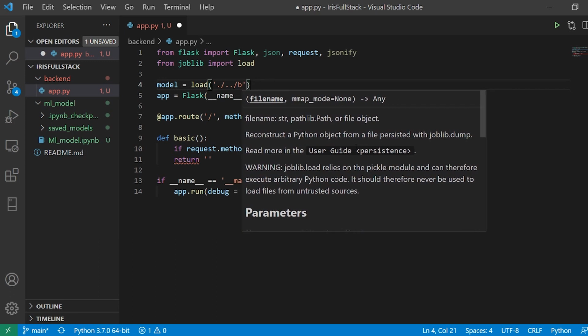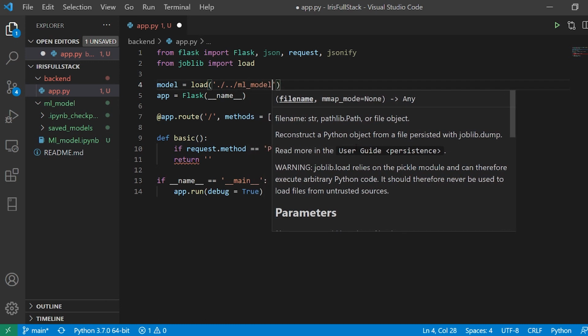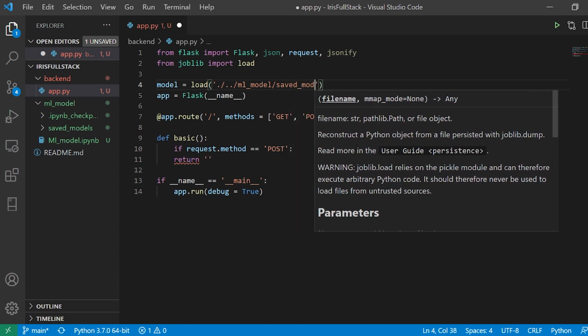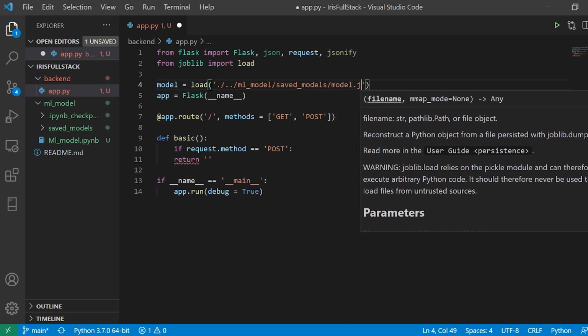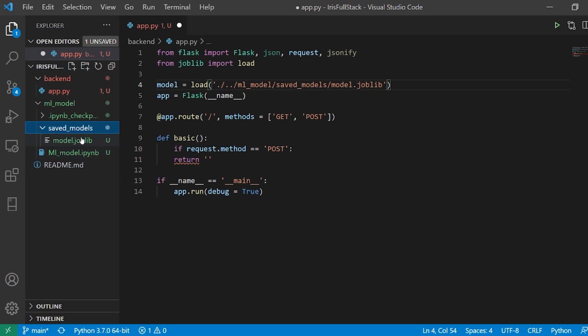I'm sorry, I'm already in backend. So I'm going to go to the directory known as ml_model/, and I have the data in my saved models, and after that I have my file known as model.joblib. If we check it over here, the name of the file is model.joblib. So that is the way we do it, and I get my model basically.